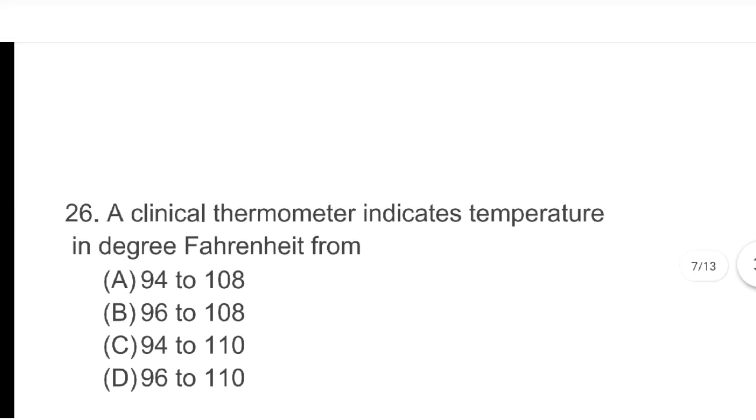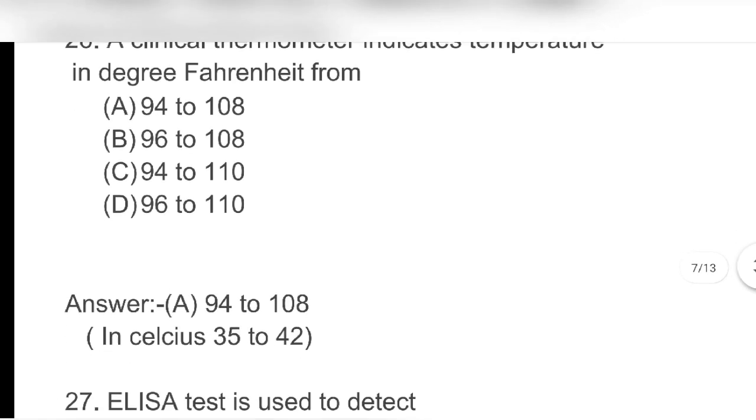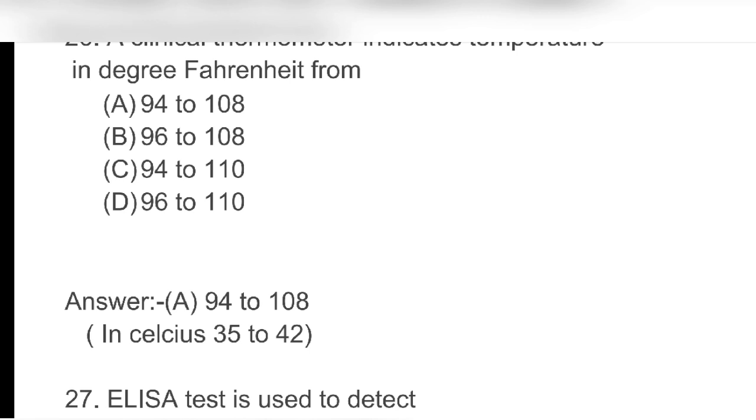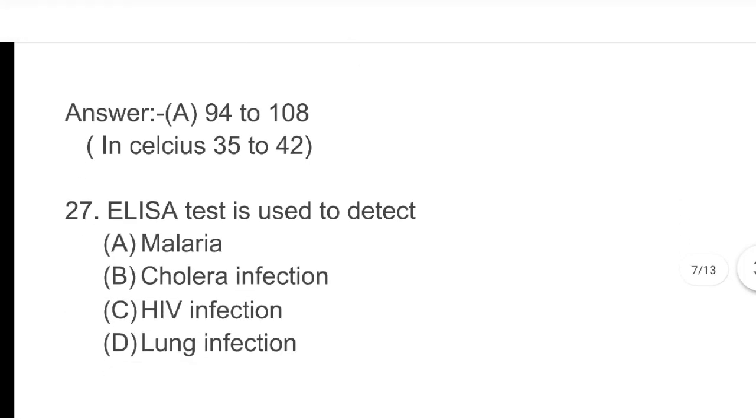Next, a clinical thermometer indicates temperature in degree Fahrenheit from: A. 94 to 108, B. 96 to 108, C. 94 to 110, D. 96 to 110. Answer A. 94 to 108.